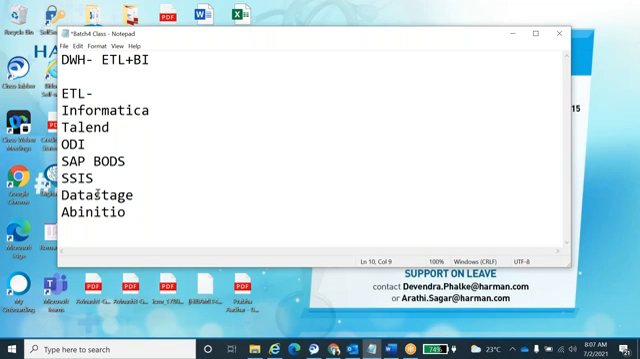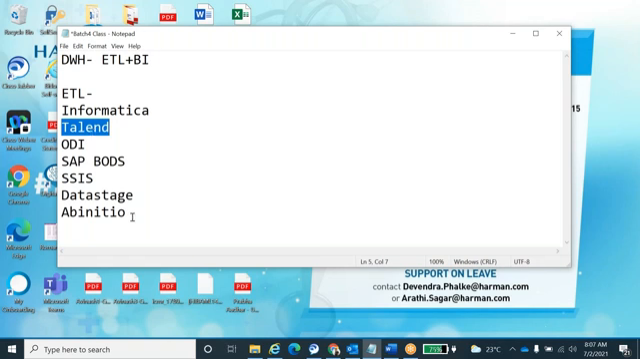ETL tools. Different companies and different projects use different tools. We are not bothered about which tool they use in the company. Our testing process will be the same. If they use a tool you haven't worked on, they will give KT. But process-wise it will be the same. Whatever tool they use in the project, our role will be the same.